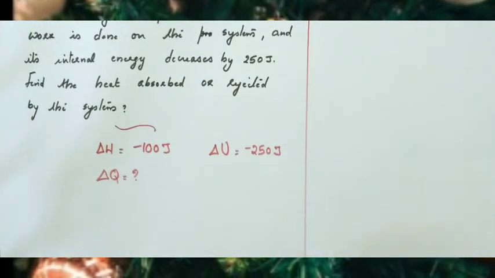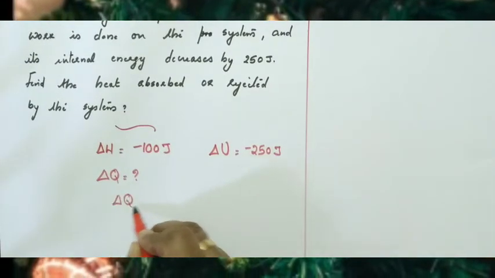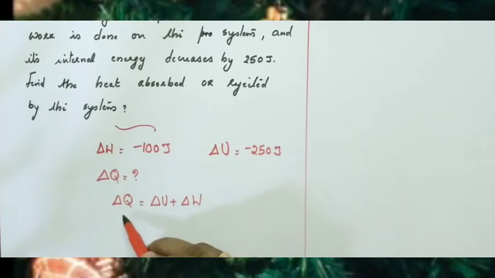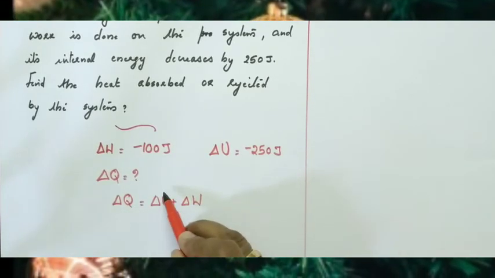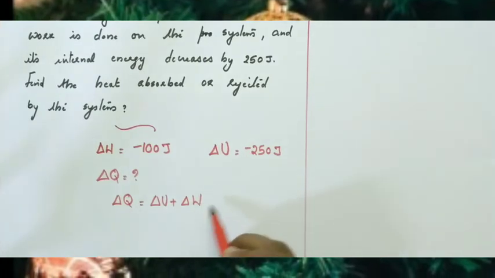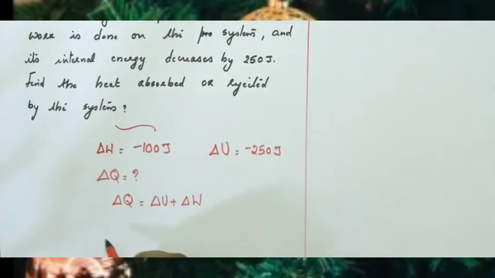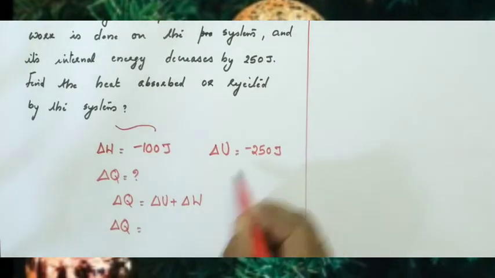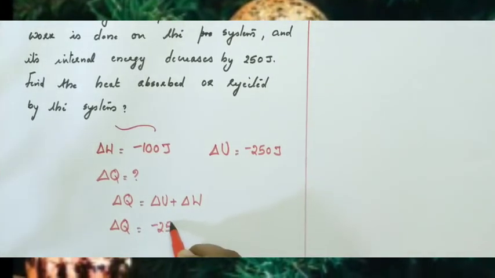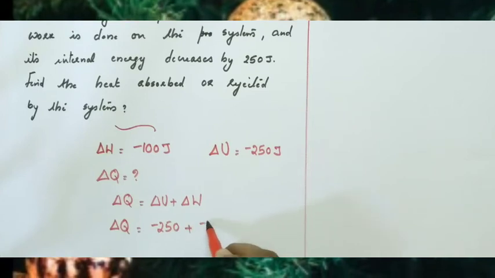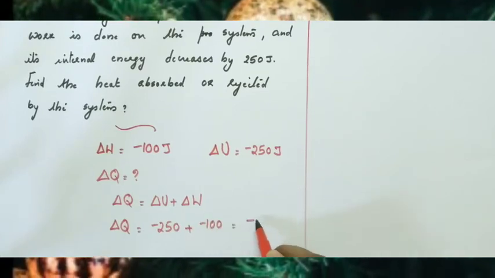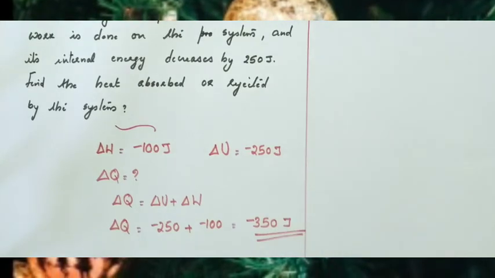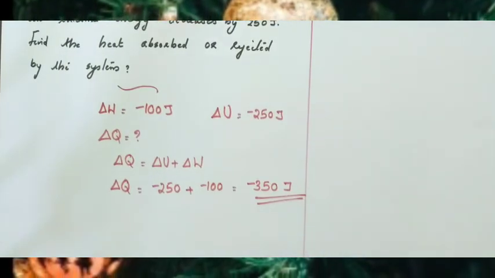We have the first law of thermodynamics. What is the first law? Delta Q equal to delta U plus delta W. So quantity of heat is used for increasing the internal energy and remaining for doing work. This is the first law of thermodynamics. So here we have to find out delta Q equals delta U plus delta W, substituting minus 250 plus minus 100. So it is minus 350 joules. So quantity of heat is given by minus 350 joules.